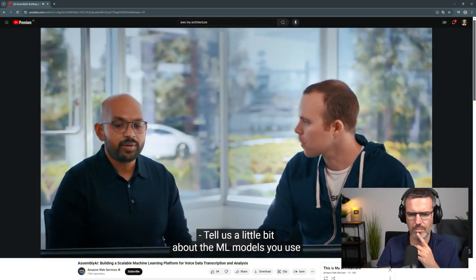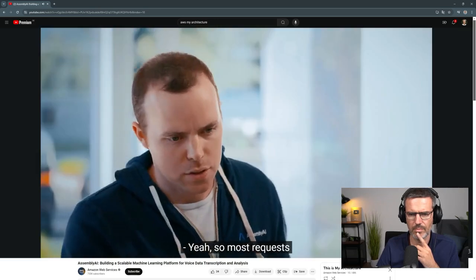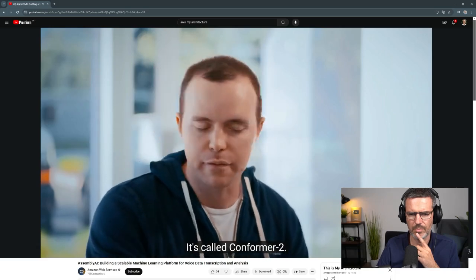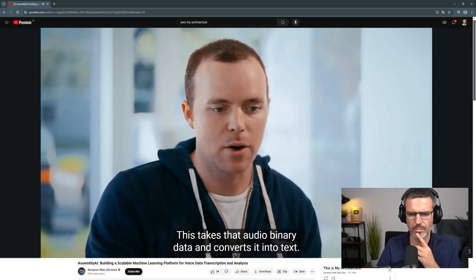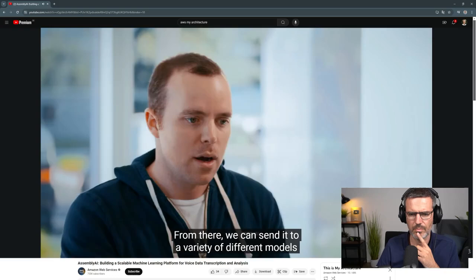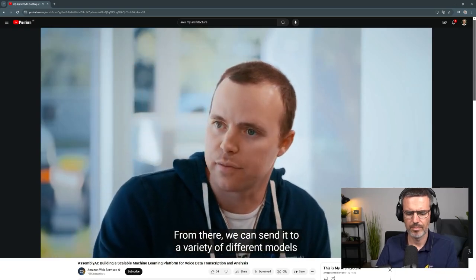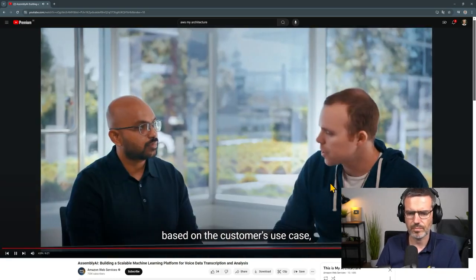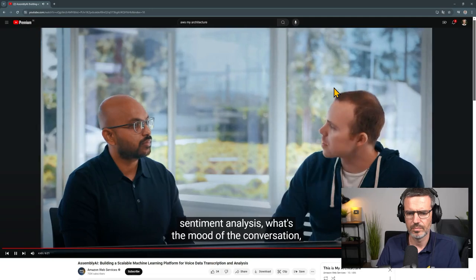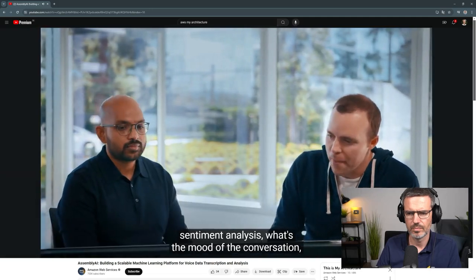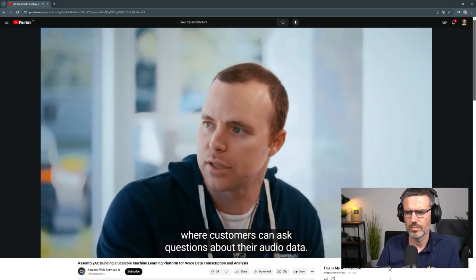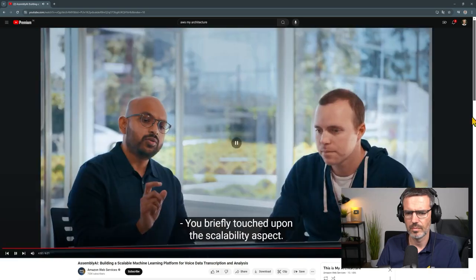Tell us a little bit about the ML models you use in this architecture. Yeah, so most requests start with our flagship speech-to-text model. It's called Conformer 2. This takes that audio binary data and converts it into text. From there, we can send it to a variety of different models based on the customer's use case. So speaker labeling, like I mentioned, sentiment analysis, what's the mood of the conversation, and even into things like LLMs, where customers can ask questions about their audio data.